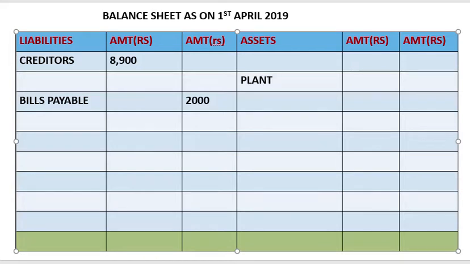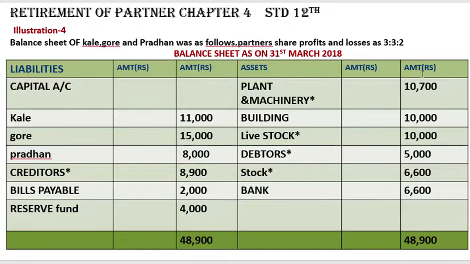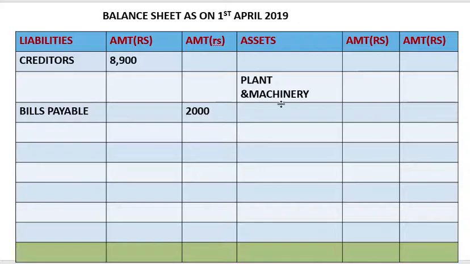Star mark is put, it means adjustment is there, so we'll write in the inner column 10,700, and we'll leave one line for solving.